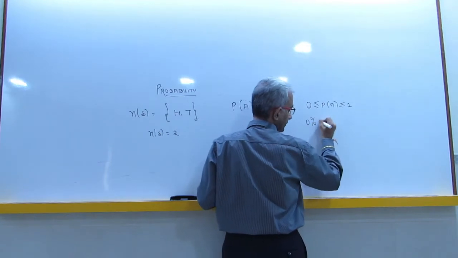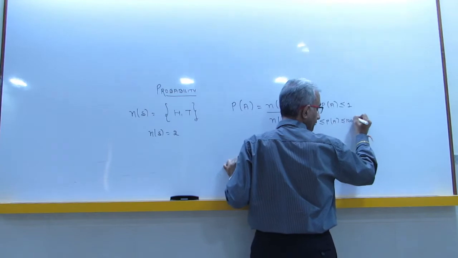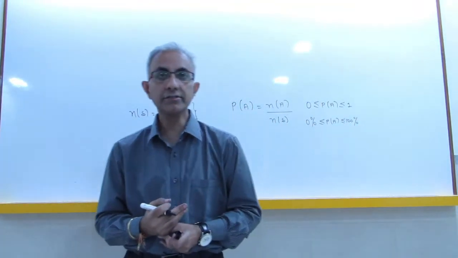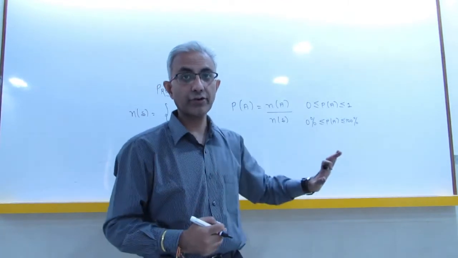In terms of percentage, it will be between 0% to 100%. So events happening in future are termed as probability. Okay, now this is assuming it's a single coin.